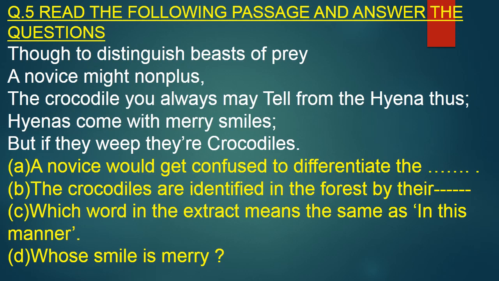Then next, the crocodiles are identified in the forest by their dash. The next is, which word in the extract means the same as in this manner. Then the last question is, whose smile is merry?